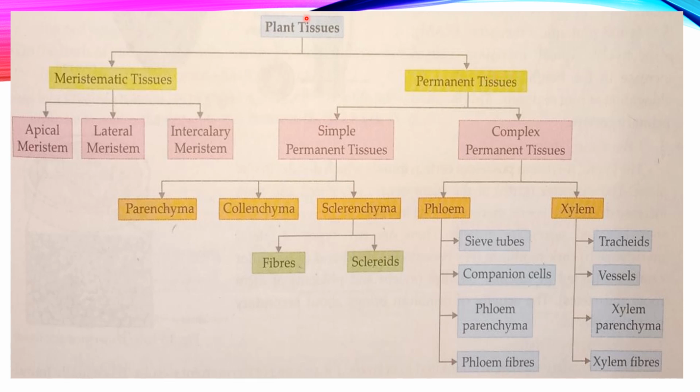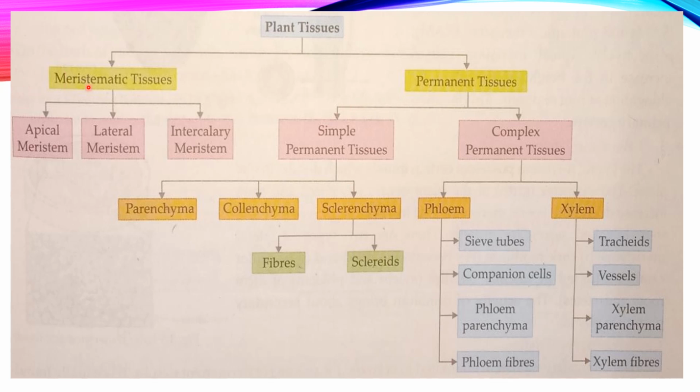We have already discussed about the growth in plants. Plants grow throughout the life, so they need dividing tissue. All cells do not divide, all tissues do not divide, only a specific kind of tissues divide and they are known as meristematic tissue. And the non-dividing cells perform different functions and they are known as permanent tissues.